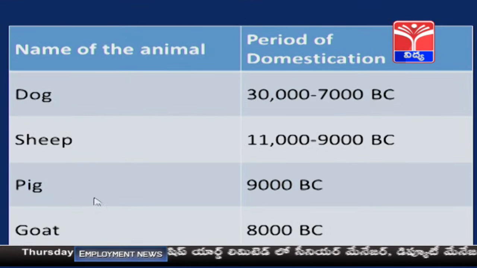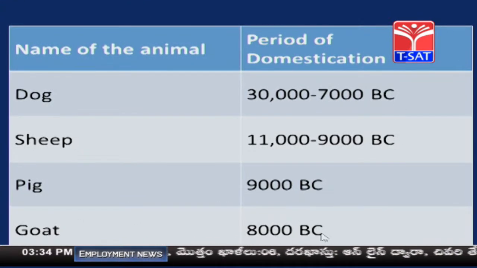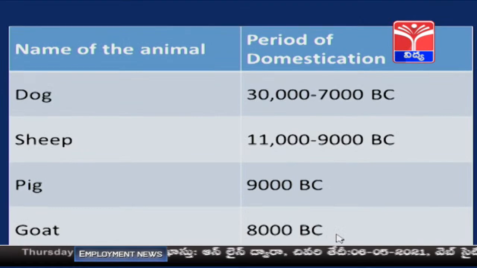And the domestication of the pig started 9,000 BC onwards. Now, the domestication of the goat started 8,000 BC onwards. This shows that domestication of animals started long back, from the ancient man itself. Have you understood, children? Yes.